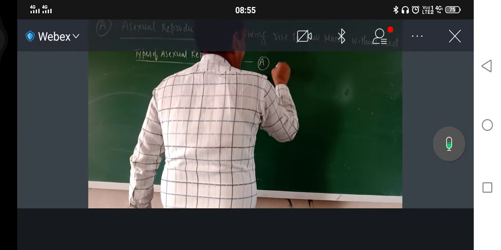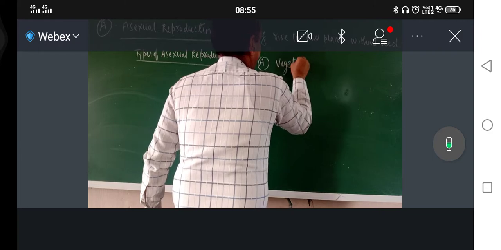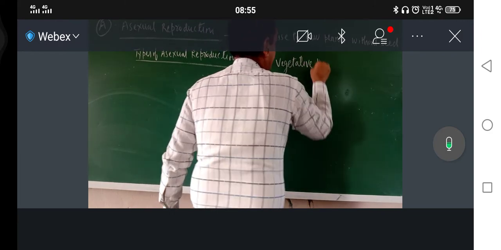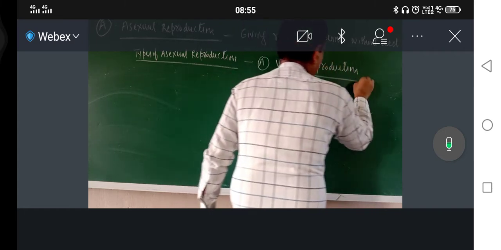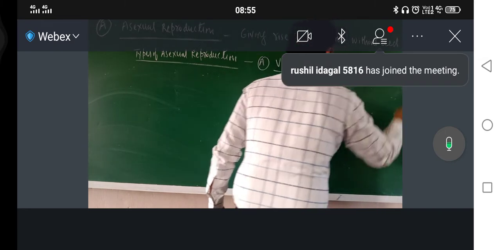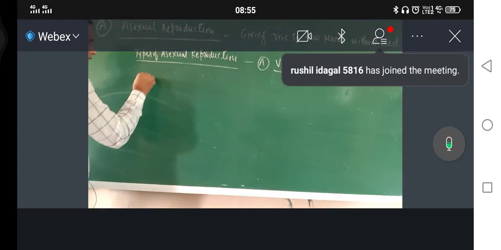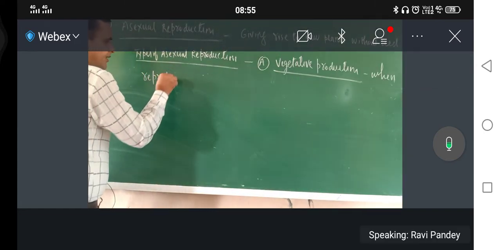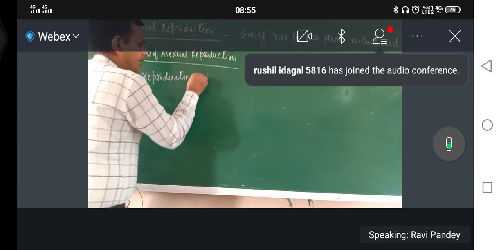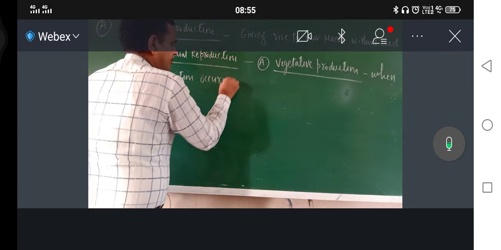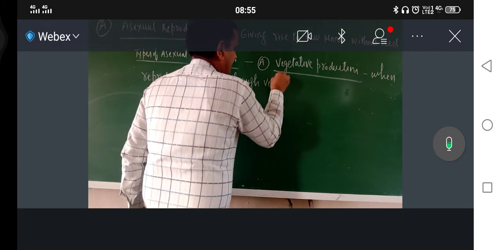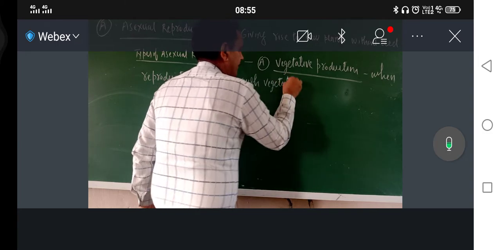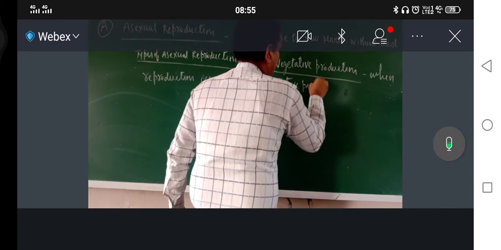Types of asexual reproduction. First, write here vegetative reproduction.